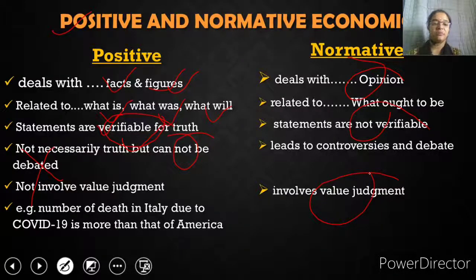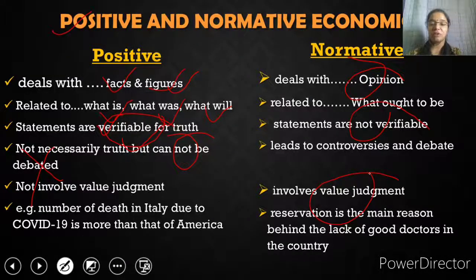And for example, number of deaths in Italy due to COVID-19 is more than that of America. Yes, अब आप जाके वेरीफाई कर लो whether this is true or wrong. That means अगर मैं ऐसा कोई स्टेटमेंट देती हूँ, then it will come under the positive economics, because I can check, I can go through the reports and find out whether the number of deaths in Italy is more or America is more.